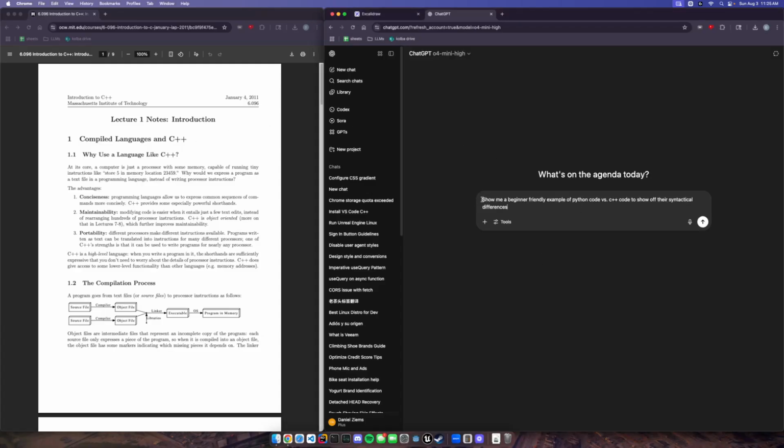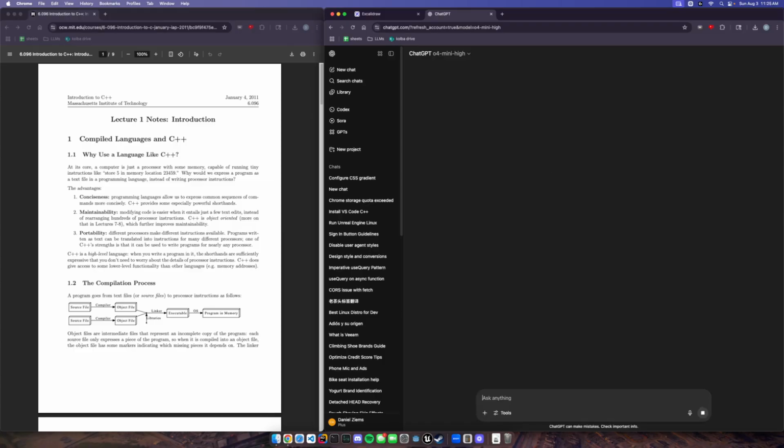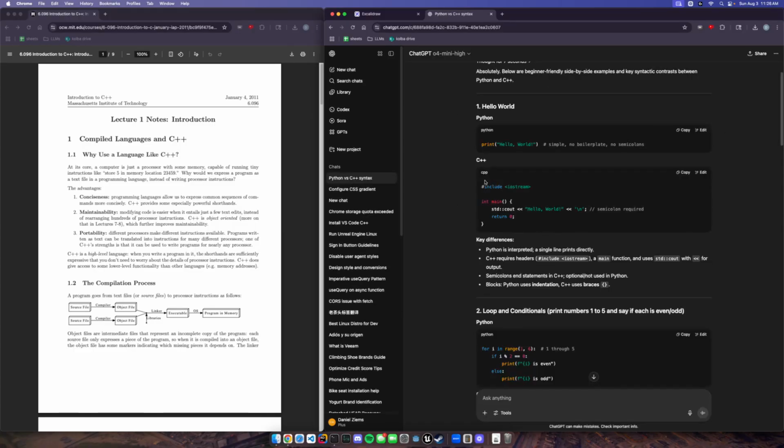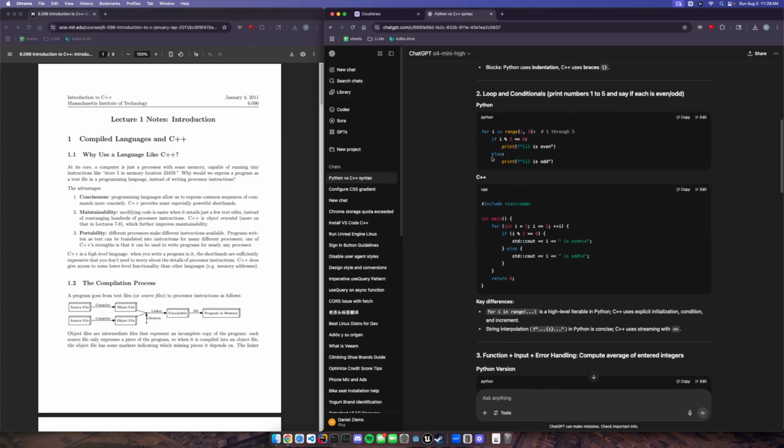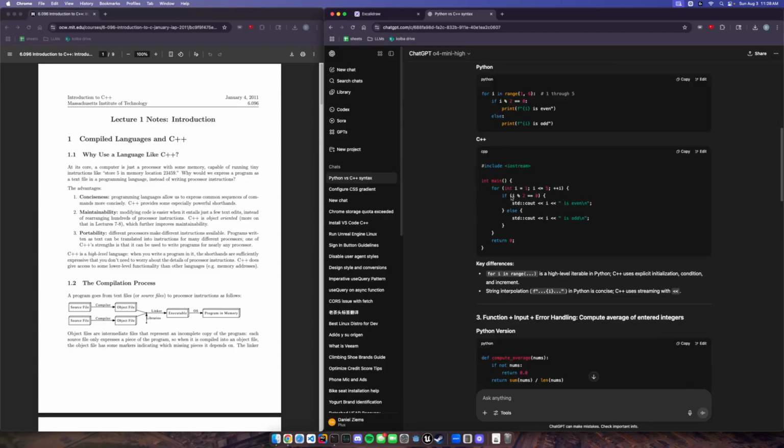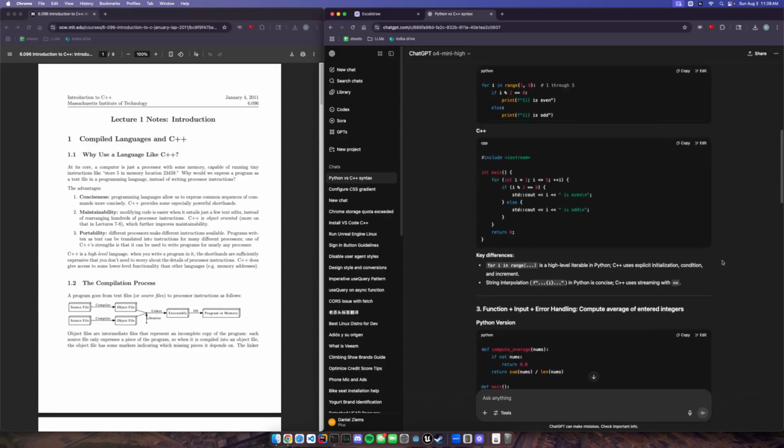Okay, so here's what we're asking ChatGPT. Show me a beginner-friendly example of Python code versus C++ code, and our goal is just to see the basic syntactical differences. This is not the most useful example, so it doesn't really matter a ton. Here's a decent example to go over. We have Python versus C++ running a simple for loop, basically just printing the numbers 1 through 5. For Python, you can see we accomplish this in 5 lines of code, whereas in C++ it takes a lot more. This is just stuff that we're taking note of. We don't necessarily need to know the reason yet. We'll go over why, and that will be an interesting point of discussion.